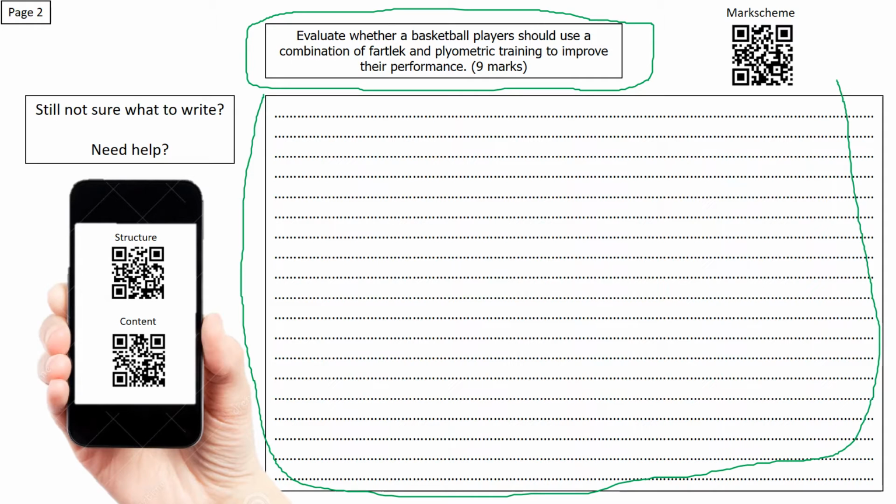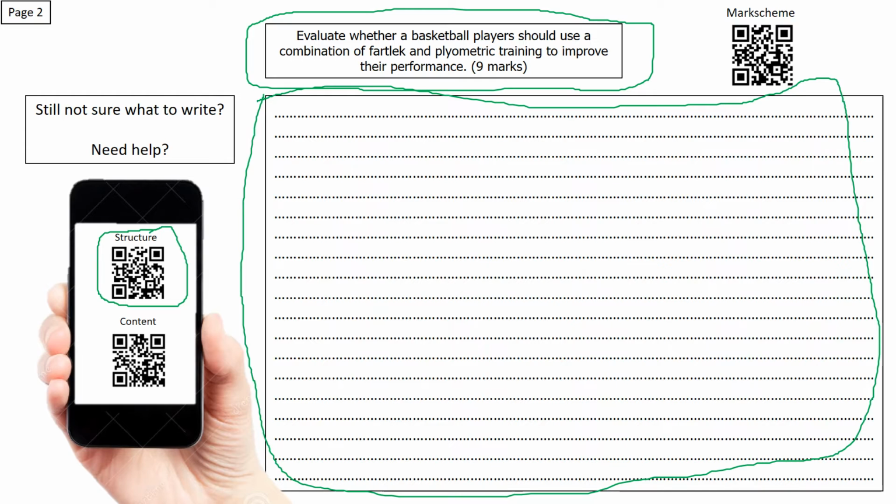Now, there are a number of things on this sheet that will be able to help you. If you still feel that you would not be confident writing a complete answer here, then you'll notice on the left hand side it says still not sure what to write, do you need help? If structure is something that you're still not clear on, then scan this QR code for a bit of extra help with structure.